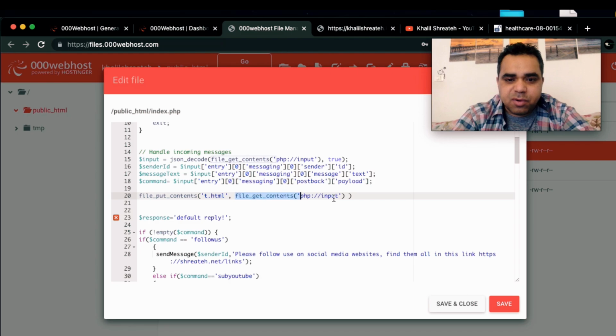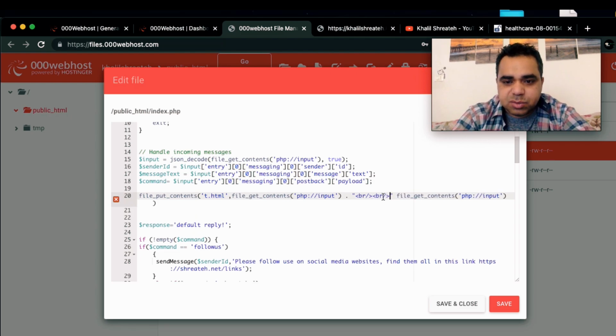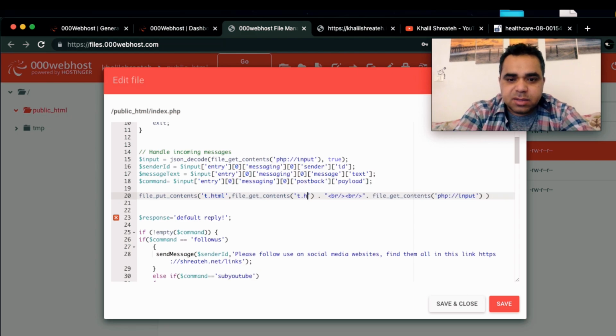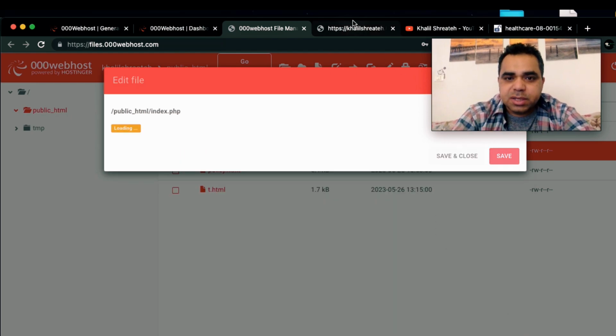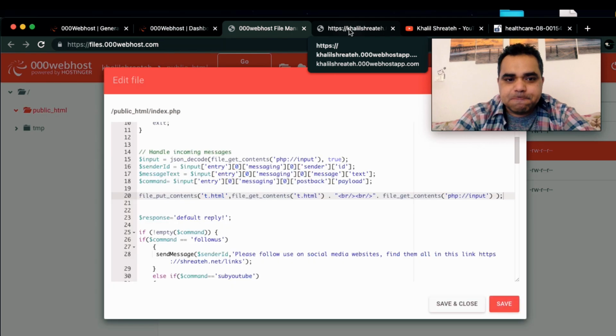Okay, but before I grab the request from the server, I don't want to overwrite the file each time. I want to get the file data and concatenate it with a new line, and another new line. Let's make two double new lines and concatenate them with the Facebook server request. And for file get contents, I also want to add t.html here, and don't forget it's an X here because my code is missing the semicolon, and save our code. So now as you see here, our code is being saved, loading, and we are done.